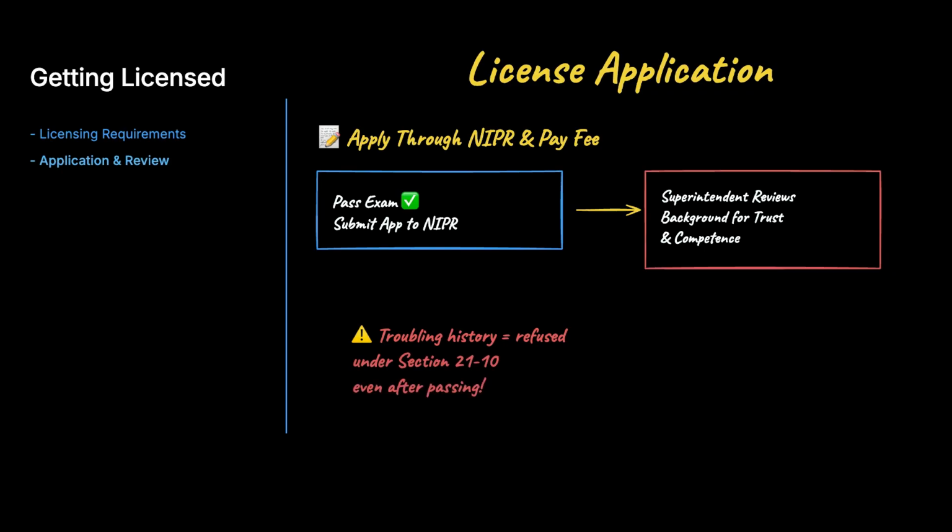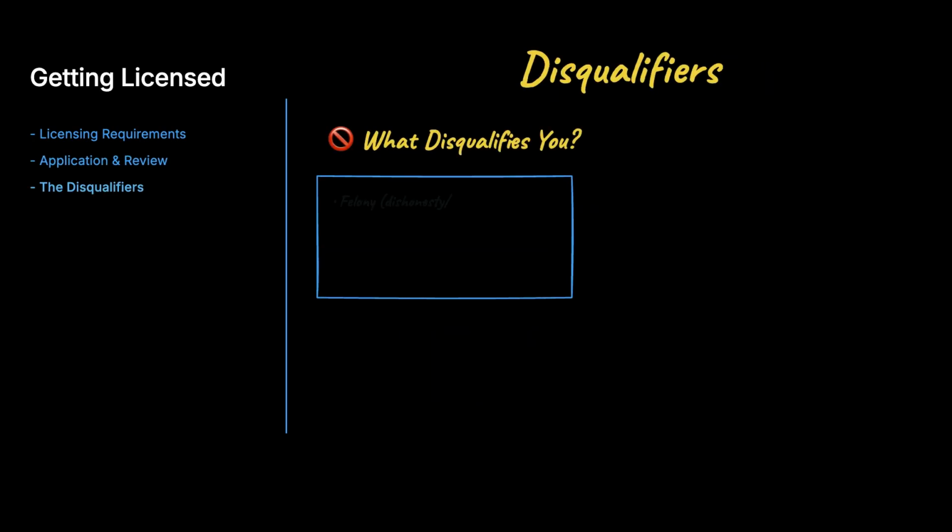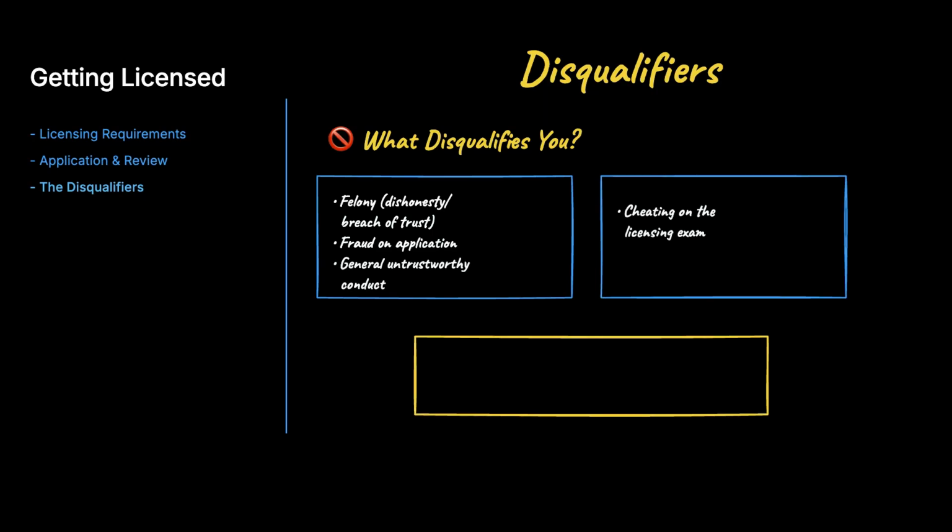But here's what students overlook. The superintendent still must find you trustworthy and competent. They review your background, and a troubled history can get your application refused under Section 2110, even after you pass the test. So, what disqualifies you? Lock this in because it's heavily tested. The recurring disqualifiers are a felony involving dishonesty or breach of trust, fraud or material misrepresentation on your application, general untrustworthiness, and cheating on the licensing exam itself.